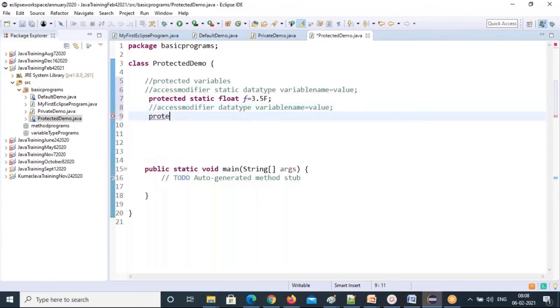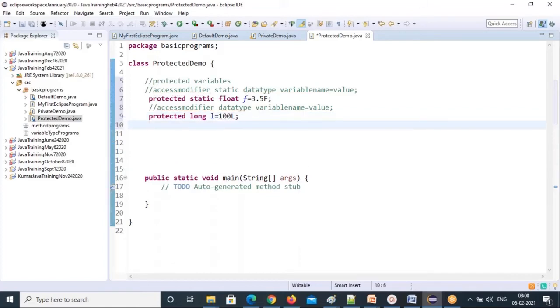So my access modifier is protected. Because we are talking about protected, in my access modifier place I'm putting the protected access modifier, then data type. So long L equal to 100L. These are the bigger integer numbers. If you want to specify them, you will use the long data type. And the variables are done.